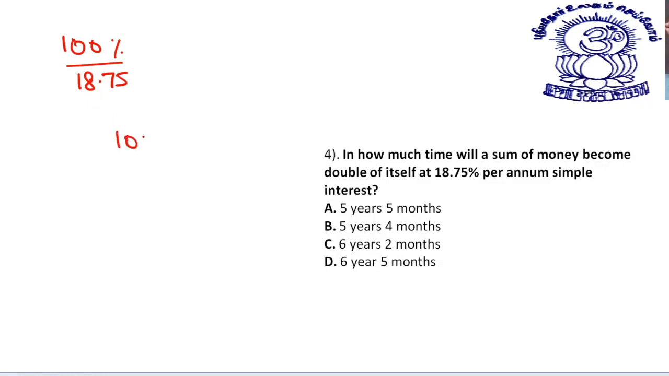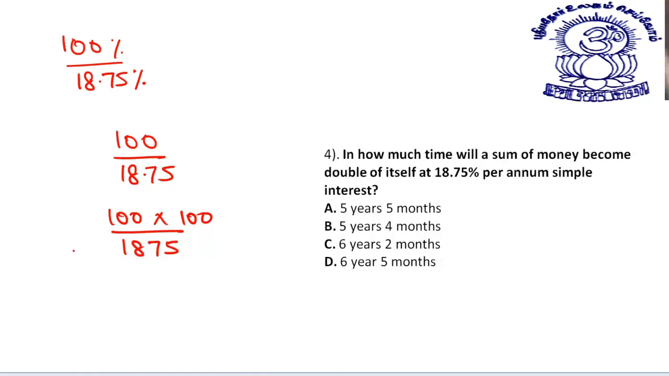Nothing else, just 100 divided by 18.75, or I can say this is percent over here also. So 100 upon 18.75. This I can say 100 into 100 upon 1875. Okay. So had it been 2000, it would have been 2000 into 5 is 10,000. So my answer would be 5 years some months.